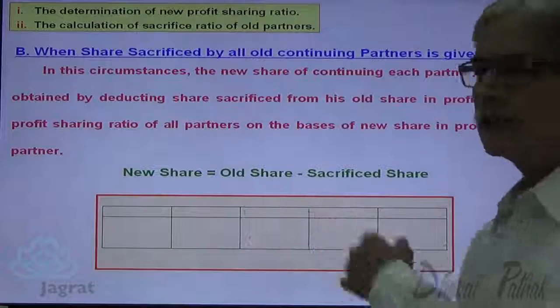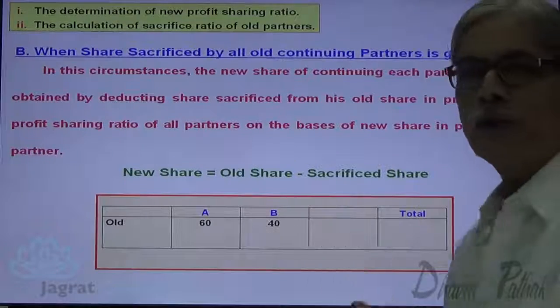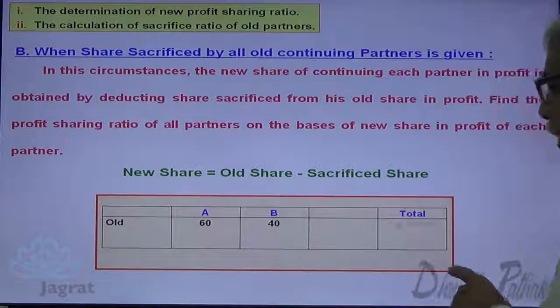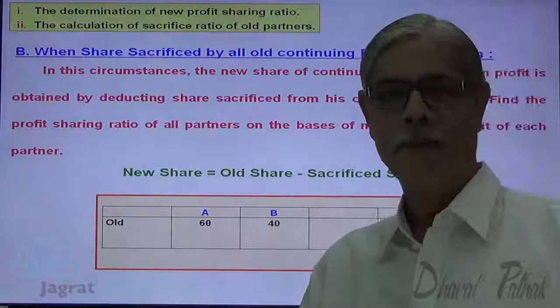Now see, I take the illustration. A and B are the partners. They share profits and losses in the ratio of 6:4, 60%, 40%, total profit is 100%. This is how they share profits before admission of a partner.